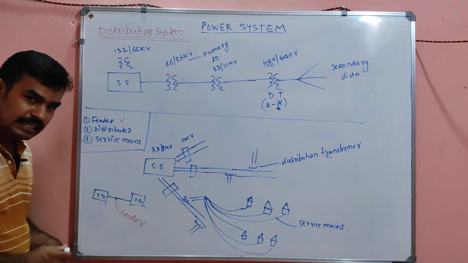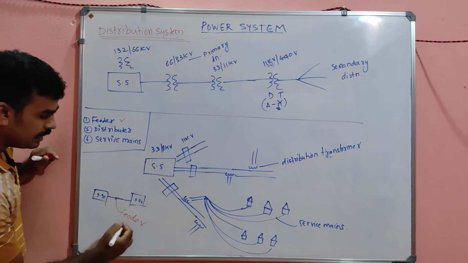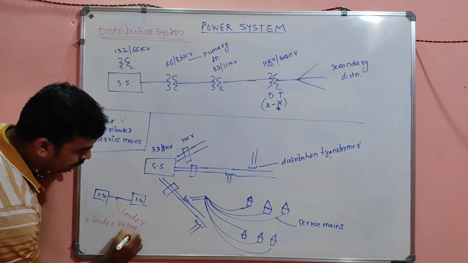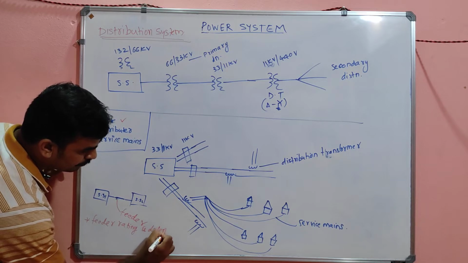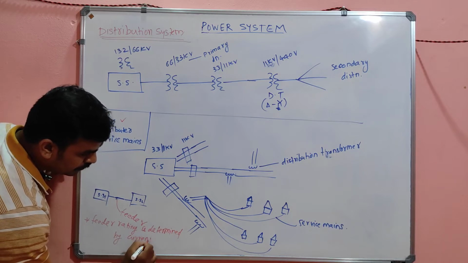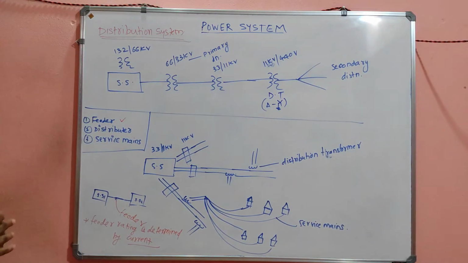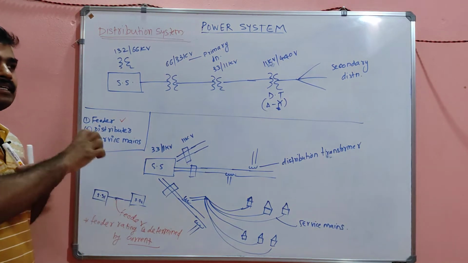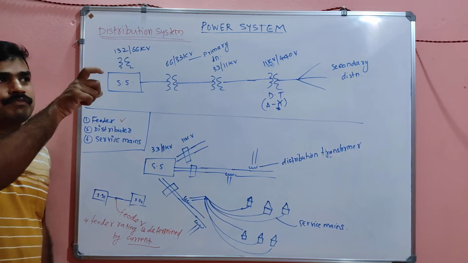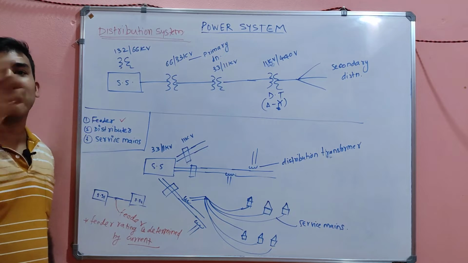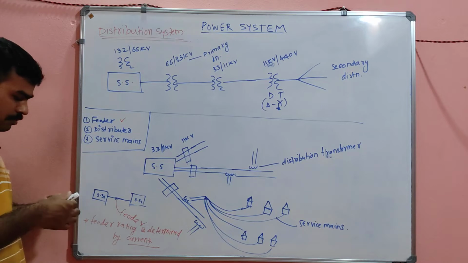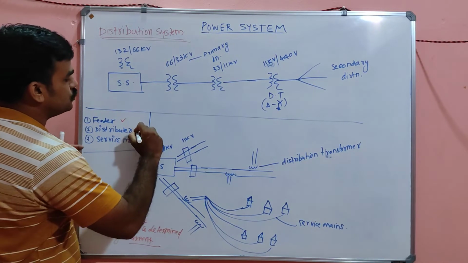So the feeder rating is determined by current, because the current is constant. The rating of the feeder is in ampere. This much ampere feeder, this much ampere feeder. That's okay. And next is the distributor.